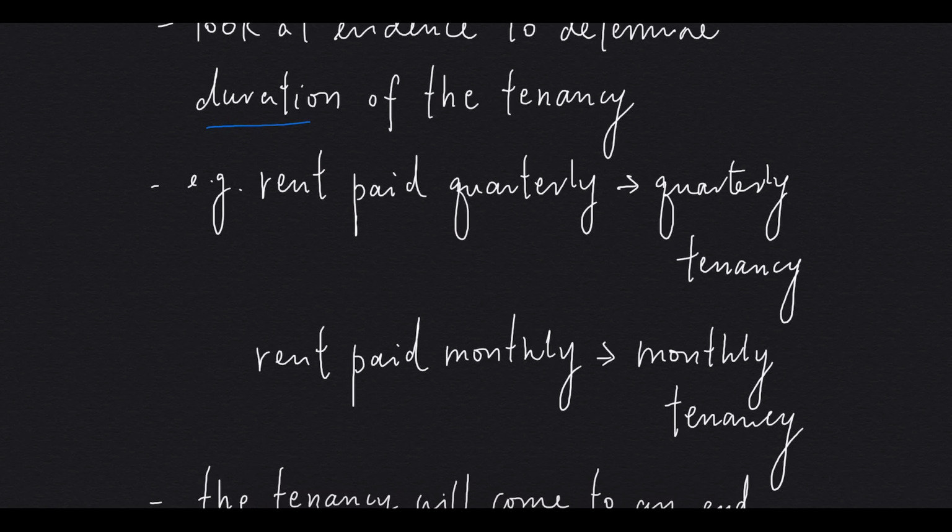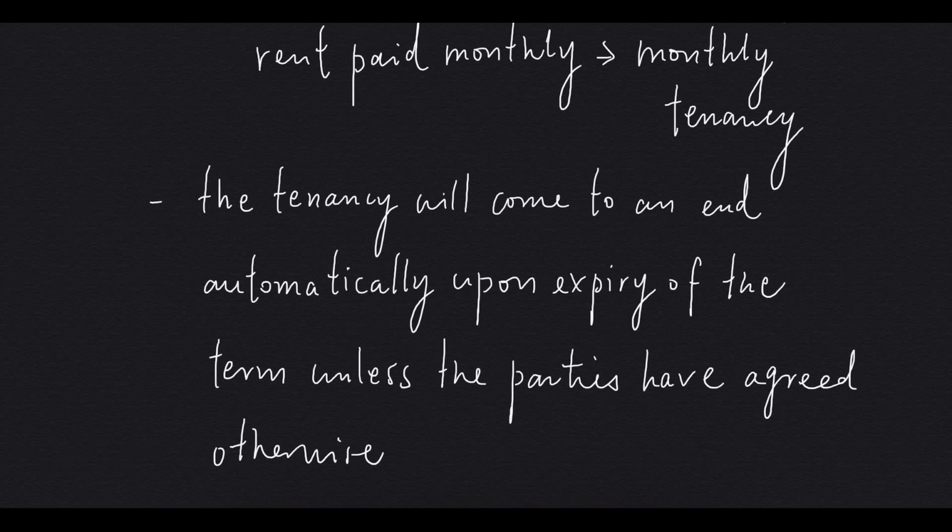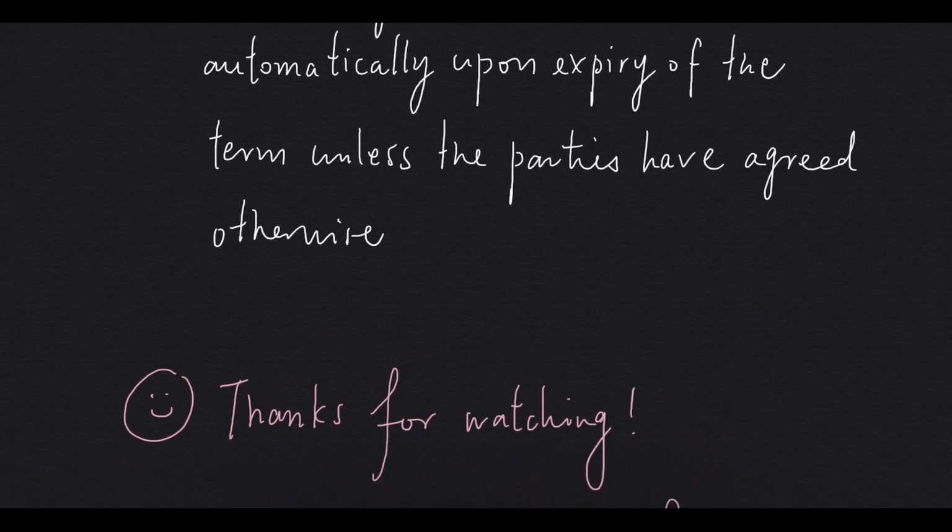So it is possible that either of the parties will want to argue for equitable lease instead of implied periodic tenancy in court. And another difference between the two types of tenancy is that for implied periodic tenancy, the tenancy will come to an end automatically upon expiry of the term unless the parties have agreed otherwise. So this is all we have to know about Walsh and Lonsdale.